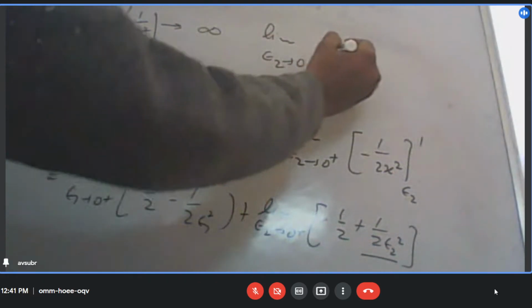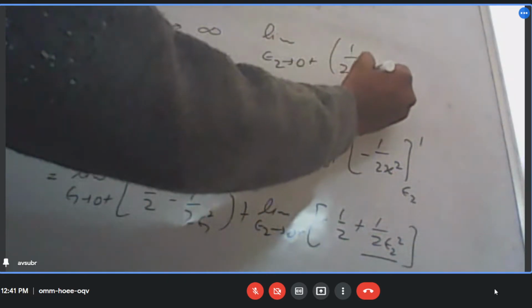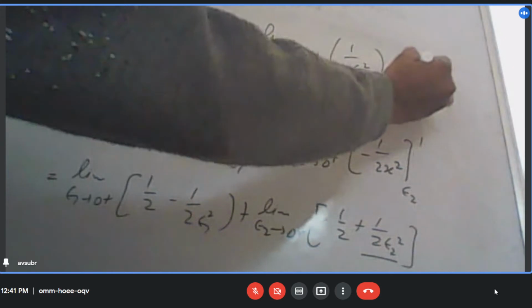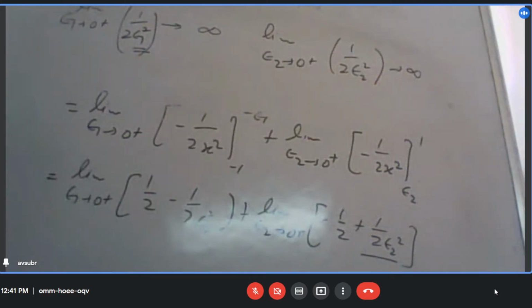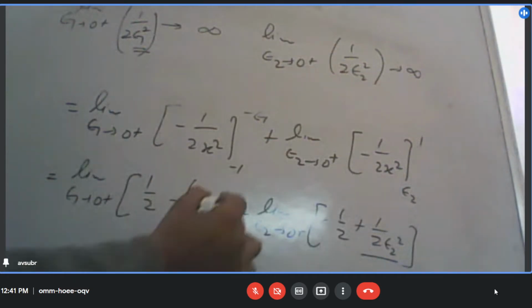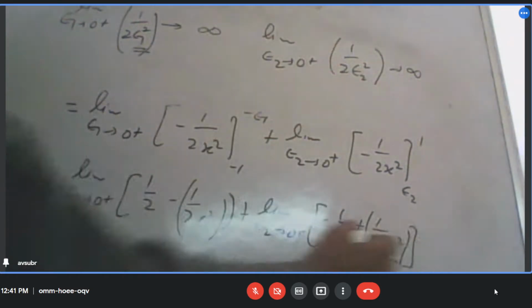When this is becoming very small, this is becoming very large, because it is a reciprocal. So 1 by very small is very large, right? So if this is very large, this is very large.